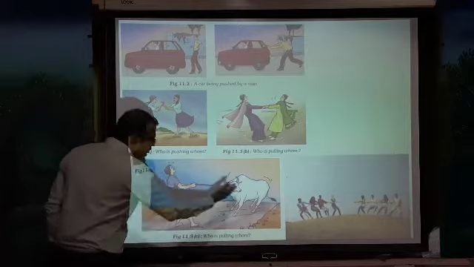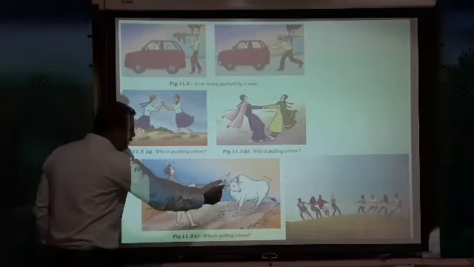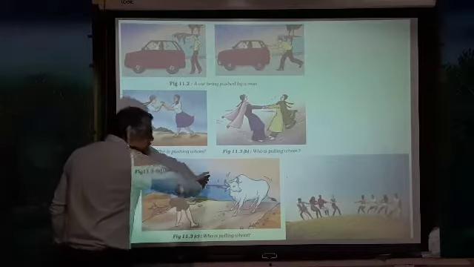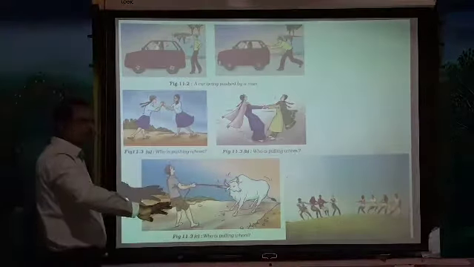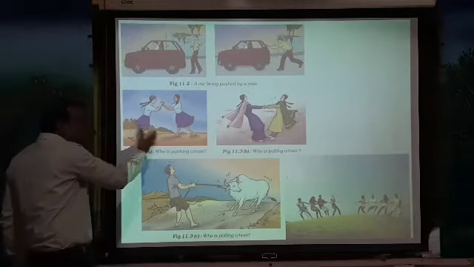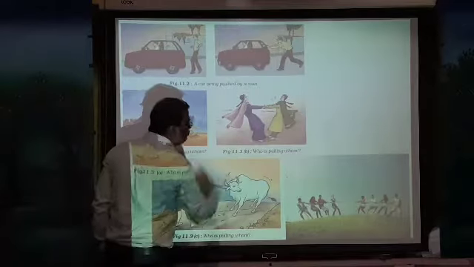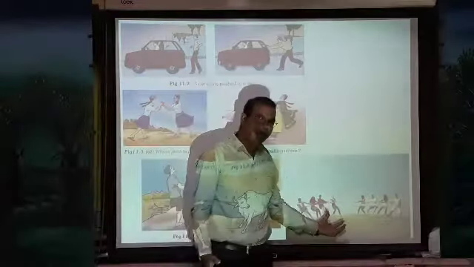He is trying to pull the cow, but the cow is trying to go away from him. So it is also pulling in its own direction. When both are pulling each other, here both are pushing each other, and here also both are pushing and pulling each other. And here, I think you might have played this game.